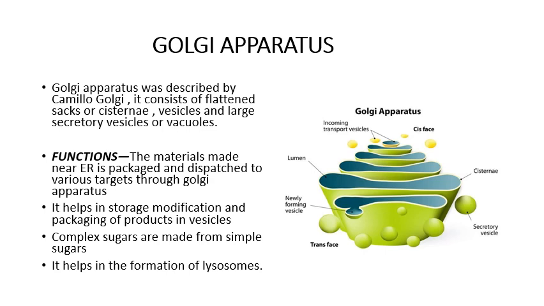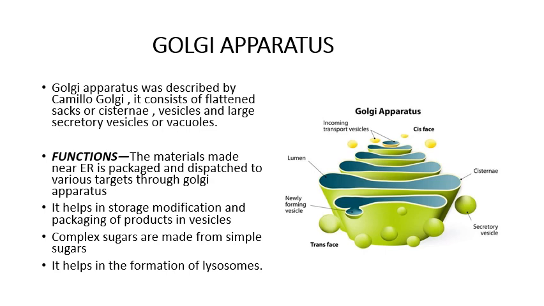The functions are: the materials made near the endoplasmic reticulum, whatever is made in the endoplasmic reticulum, are packaged and dispatched to various targets through Golgi bodies. It helps in storage, modification and packaging, and complex sugars are made from simple sugars.